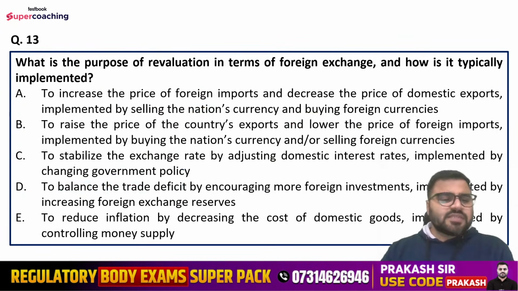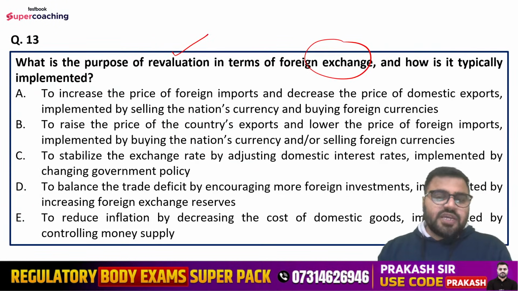Question number 13th is, what is the purpose of revaluation in terms of foreign exchange and how is it typically implemented? So options are to increase the price of foreign imports and decrease the price of domestic exports, implemented by selling the nation's currency and buying foreign currencies, to raise the price of the country's exports and lower the price of foreign imports, implemented by buying the nation's currency and or selling foreign currencies.